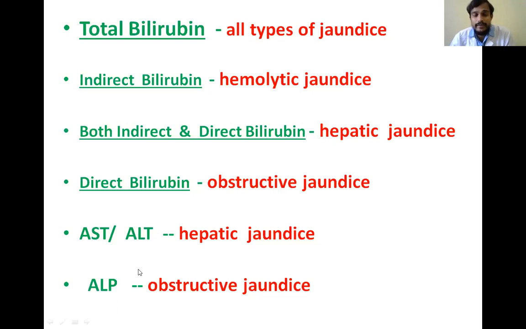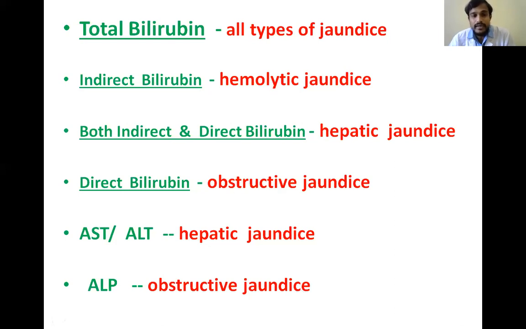And coming to ALP, alkaline phosphatase, it is present in the biliary tract. In obstructive jaundice, we know the defect is in the biliary tract. So when there is damage to the cells of the biliary tract, ALP will be released into the bloodstream. So if ALP is increased, we can confirm the classification as obstructive jaundice.